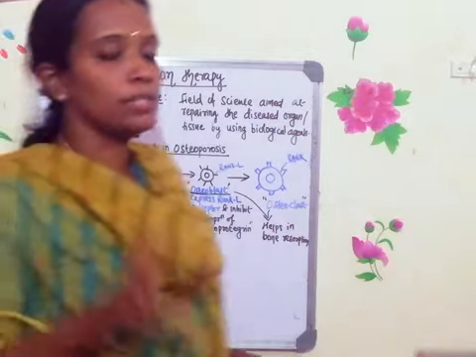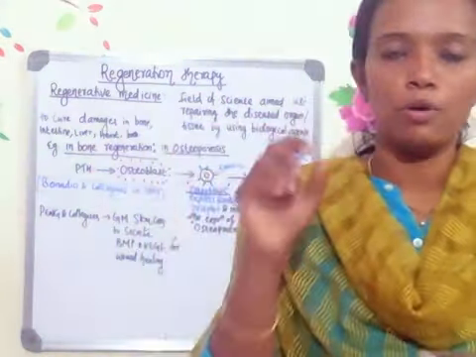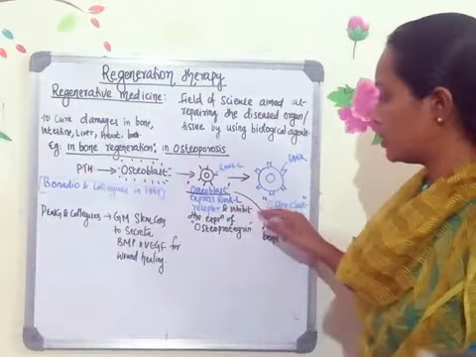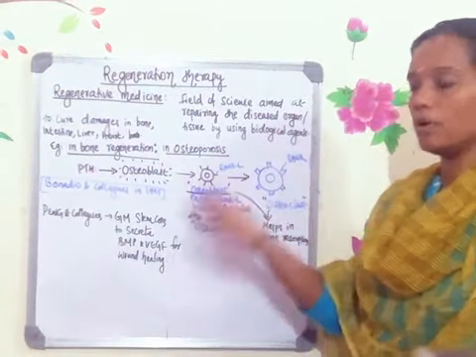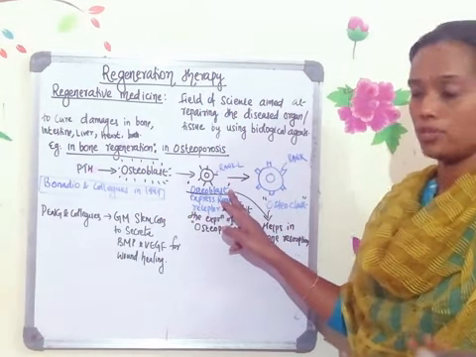What is an osteoclast? Osteoclasts are the ones which will eat the bone. Old or damaged bone will be eaten up by the osteoclast, whereas new bone will be formed with the help of osteoblast. Clear? There is no confusion in that, right?